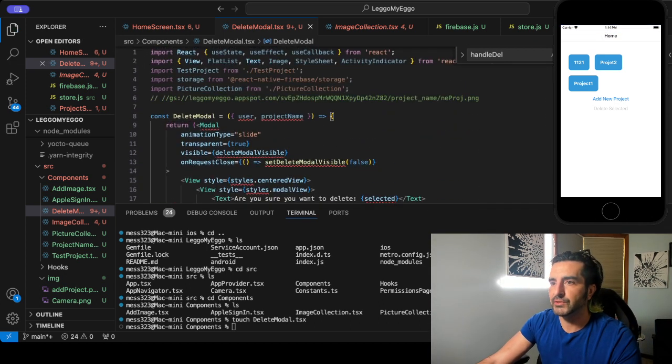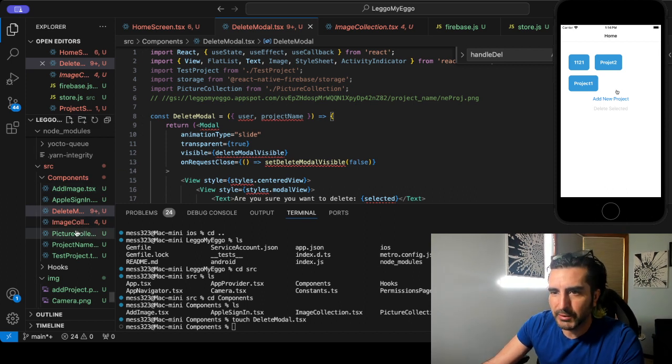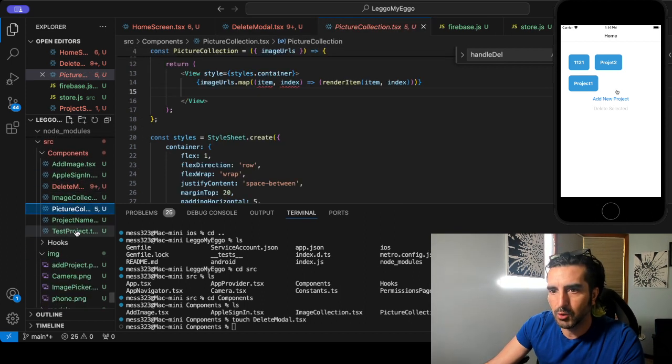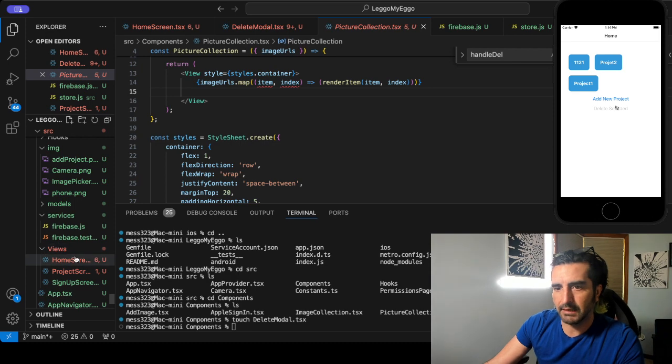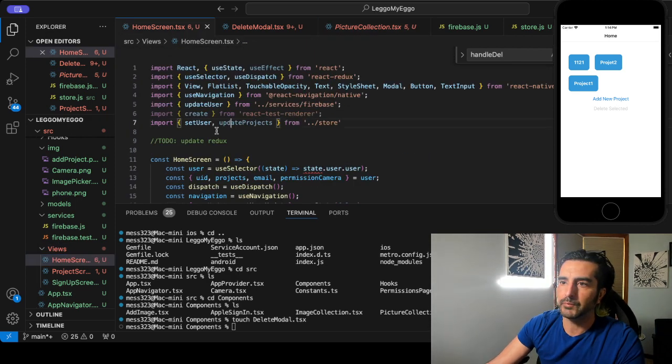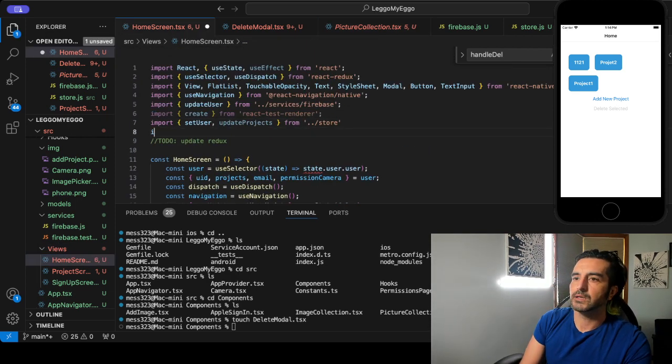I am. Okay, so here's our delete modal. Now what we're going to do is import it. Let's go to home screen. Every day I'm bundling, and we'll go import delete modal.